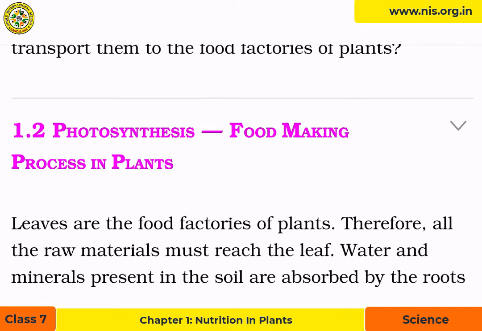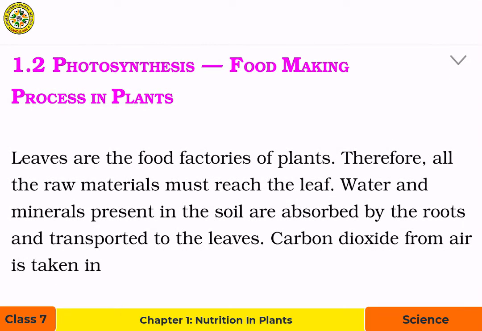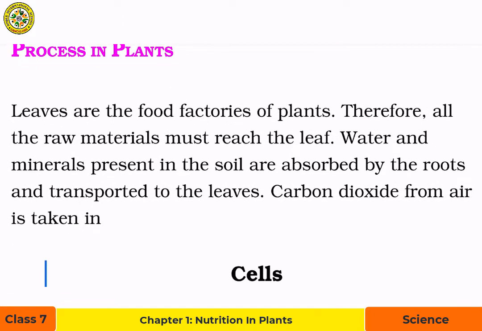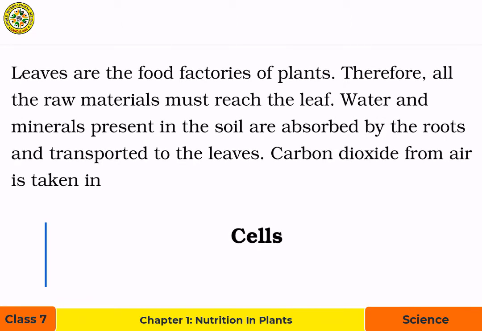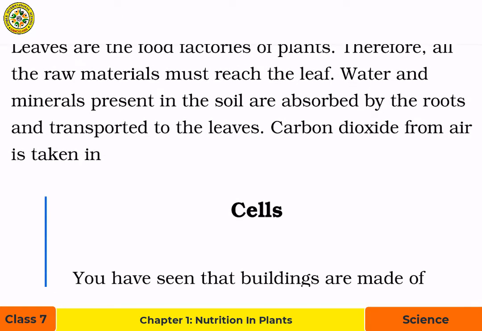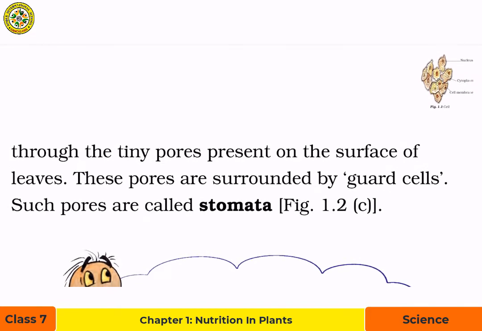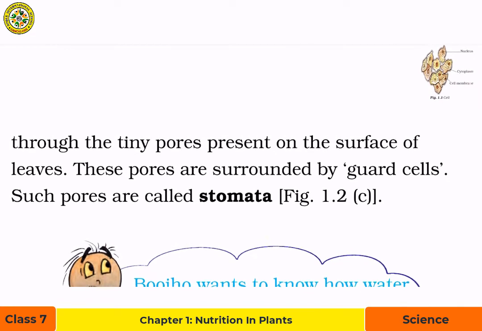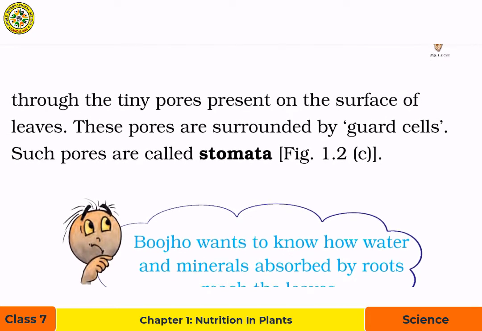Photosynthesis, food making process in plants. Leaves are the food factories of plants. Therefore, all the raw materials must reach the leaf. Water and minerals present in the soil are absorbed by the roots and transported to the leaves. Carbon dioxide from air is taken in through the tiny pores present on the surface of leaves. These pores are surrounded by guard cells. Such pores are called stomata.